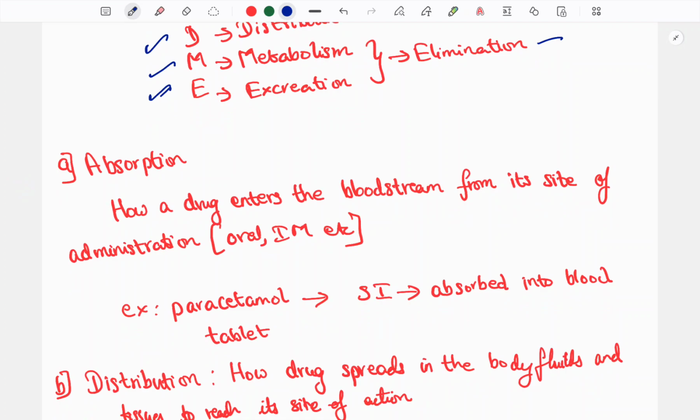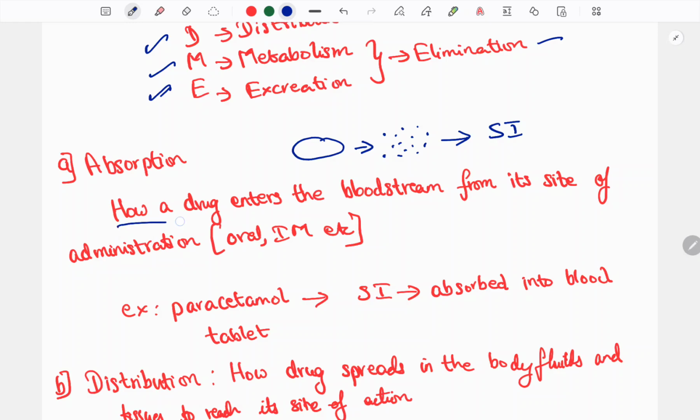The large drug will break down into smaller particles. Then it goes into the small intestine. In the small intestine, the drug enters from the GI tract to the bloodstream. That is known as absorption.